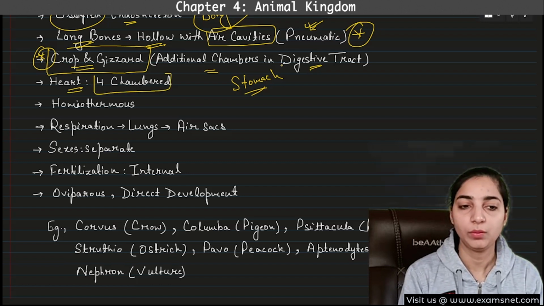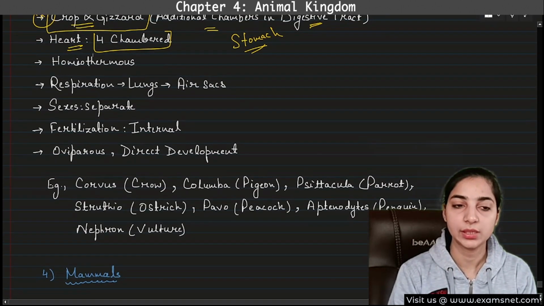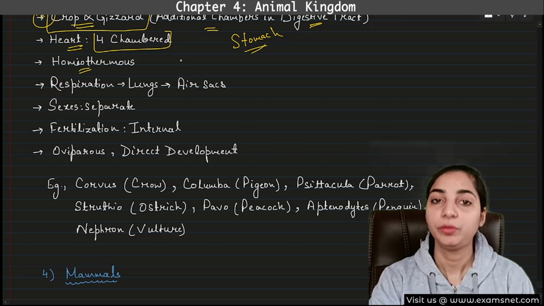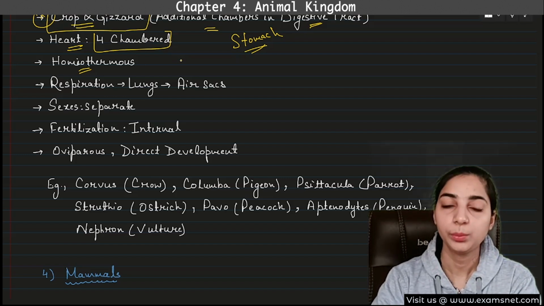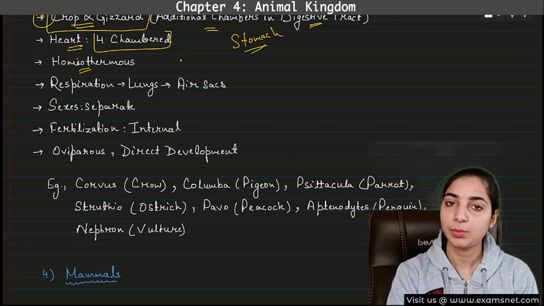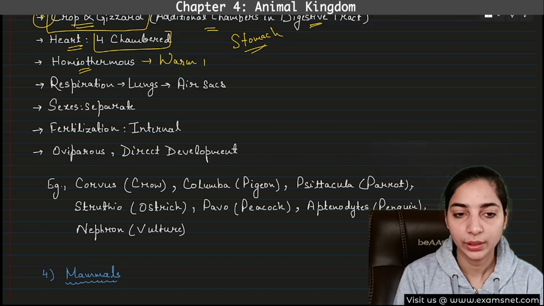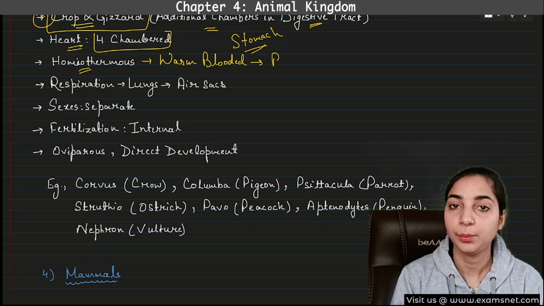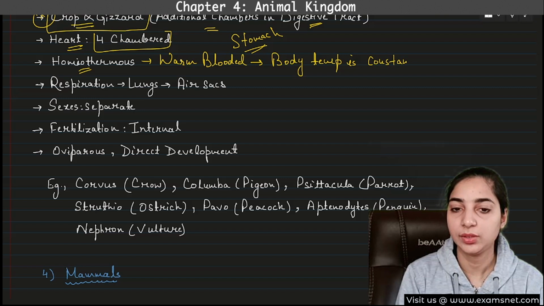Then the heart is four chambered, which we have already discussed in Aves as well as in mammals. In the next class that we will be discussing, there also a four chambered heart will be present. These are homeotherms. Before this, in amphibians and reptiles, we saw that they were poikilothermous, that means cold-blooded. But Aves as well as mammals will be homeothermous, that means warm-blooded. And what do we mean by warm-blooded? It means their body temperature remains constant. It does not change with the change in environment.